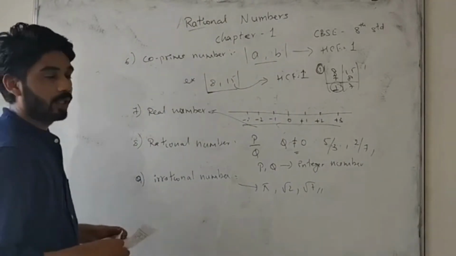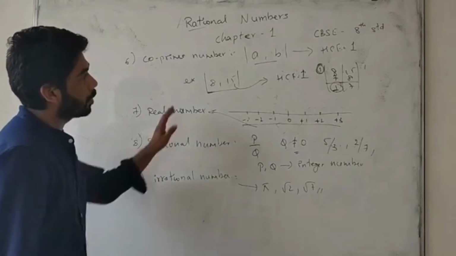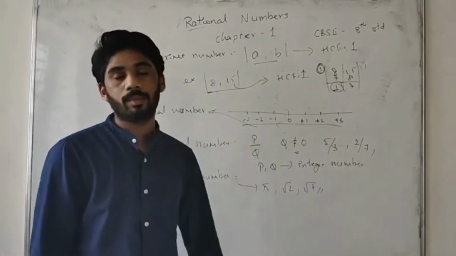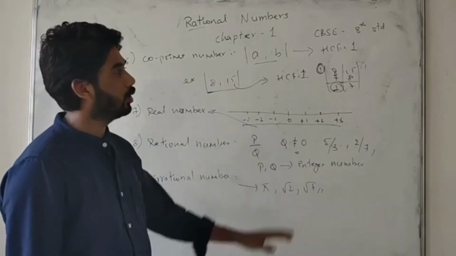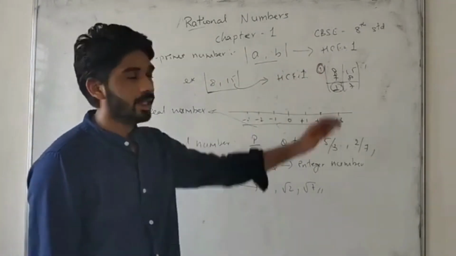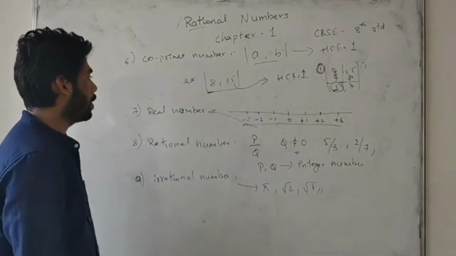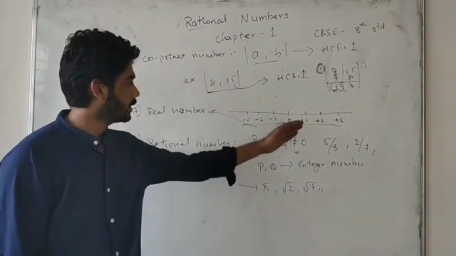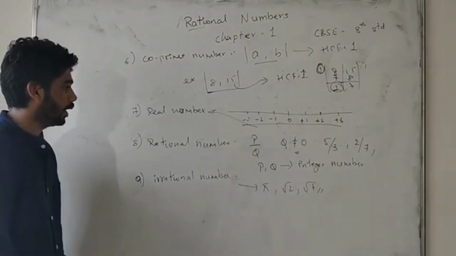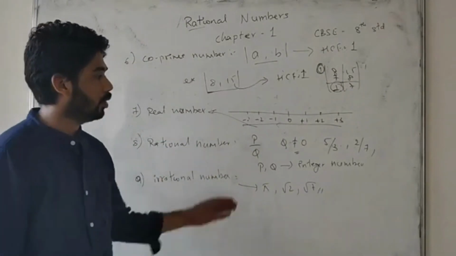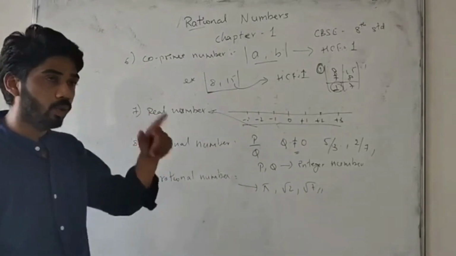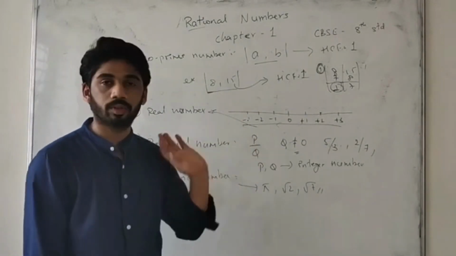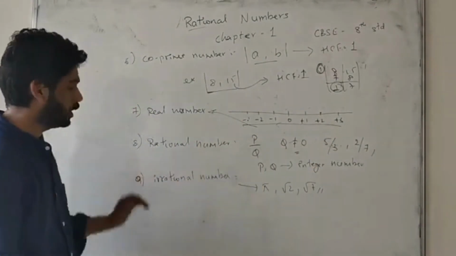So one more thing I will repeat. What is a co-prime number? A co-prime number is nothing but when two numbers are given, the HCF must be 1. इधर दो नंबर देगा, इधर HCF में एक आना चाहिए, तब भी हम लोग co-prime number बोलते हैं. रियल नंबर बोलते हो लीनियर लाइन रहता है, उसमें से 0 1 माइनस सभी आता है, वो नंबर को लोग रियल नंबर बोलते हैं. What is a rational number? Rational number बोल तो दो नंबर रहेगा, p and q both are integers, q is not equal to 0, that number we call a rational number.